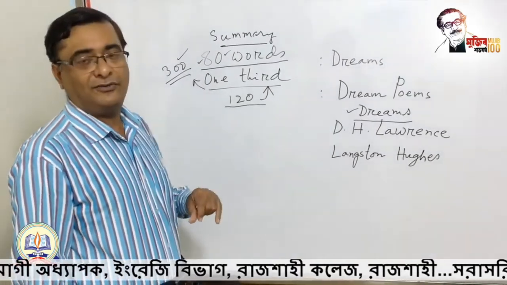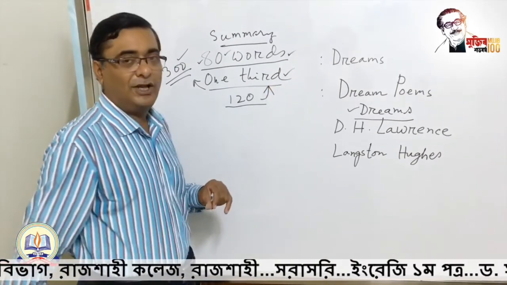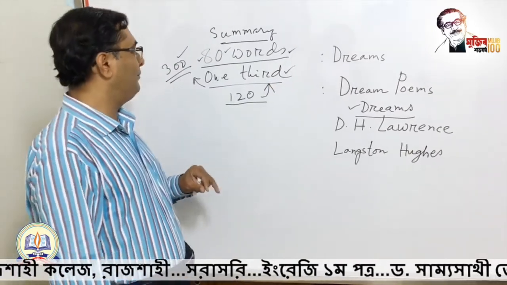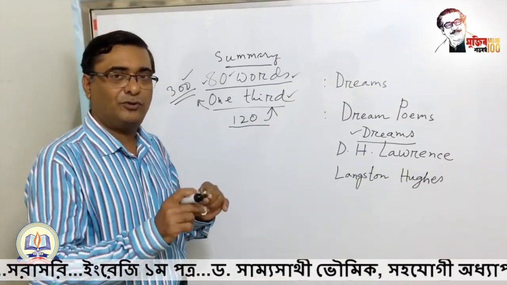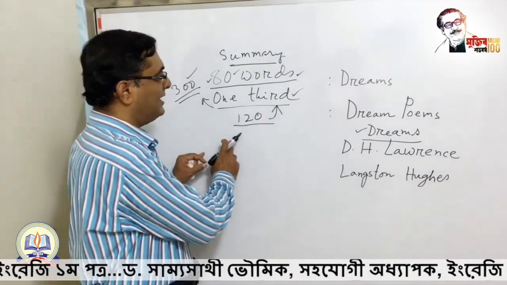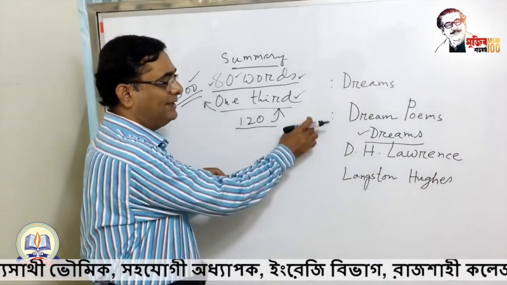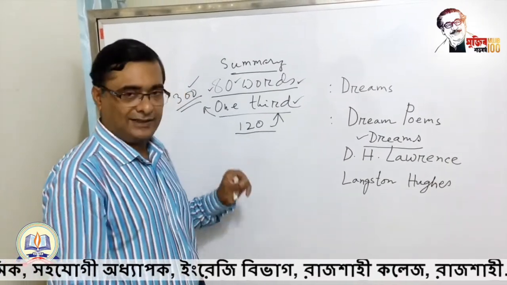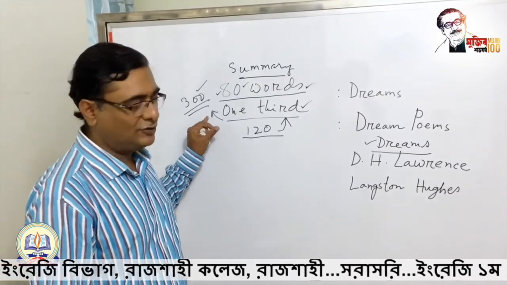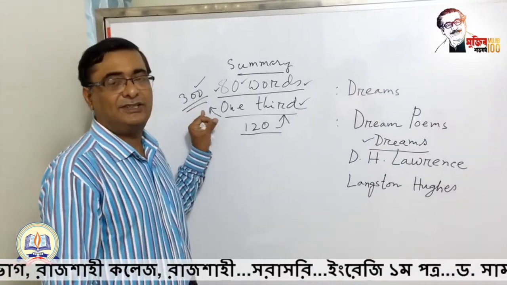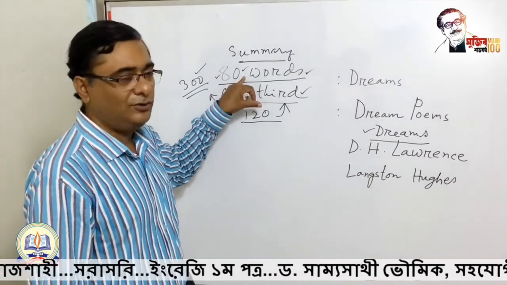So there are no hard and fast rules. You cannot say that this rule is absolute or that rule is absolute. What we suggest is this: it doesn't mean that you have to count the words one by one. If you just count the number of words in a single line, and then multiply the number of lines by the number of words you get in a single line, then you will have a gauge of the number of words the passage contains. And if the passage is bigger, then follow the instruction to write the summary within 80 words.